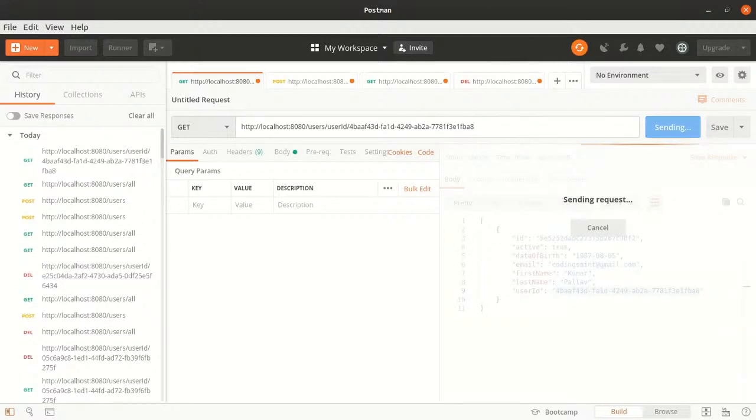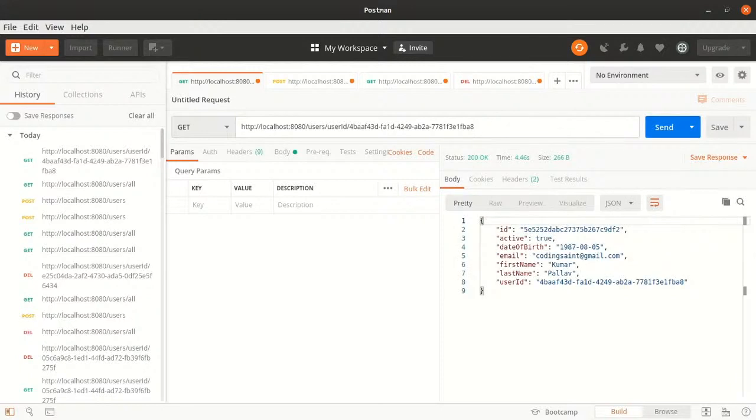Okay, hopefully it will work. Oh, it worked. That's great, right? So you can write your custom queries. You can do so many things with Panache.